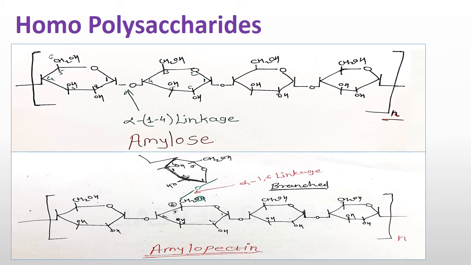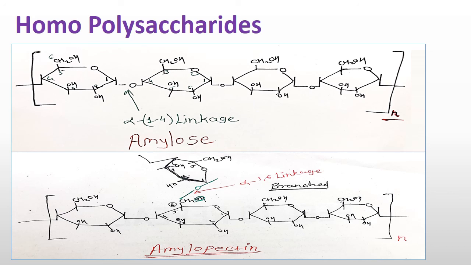Unbranched means they don't have any branch and the monosaccharides are linearly attached, and in branched ones, a 1,6 linkage forms between the upper monosaccharide and the 6th position of the lower monosaccharide.